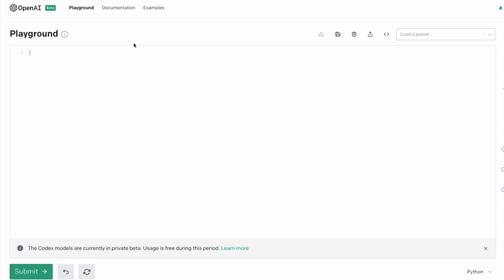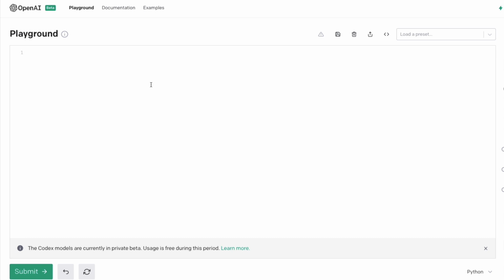This demo is going to contain a simple set of exercises where we are going to ask the OpenAI Codex playground. The playground is the interface where you can write, but if you actually want the API, there is a different way for you to take the API key and then start using it inside your Python code. That is something we can do, but for today we are just going to look at some of the things that OpenAI Codex really does well.